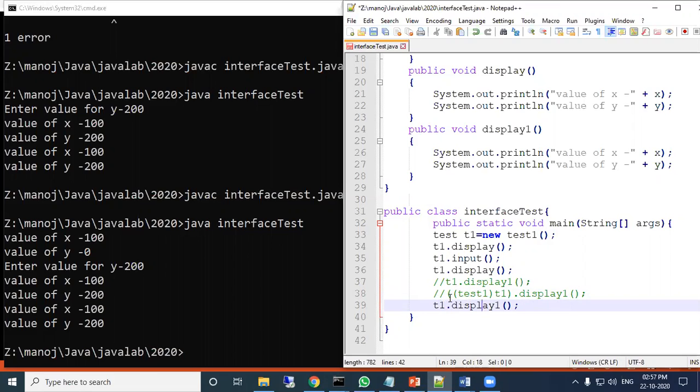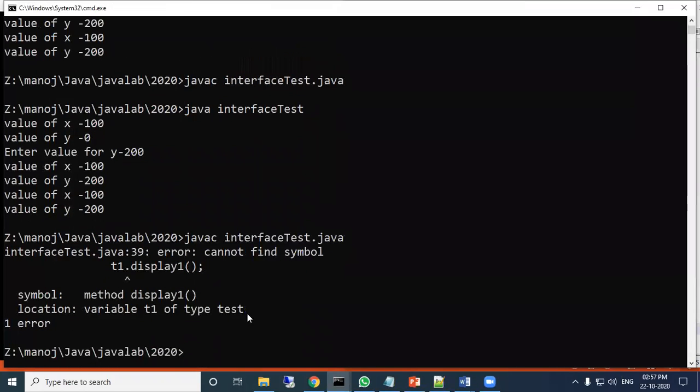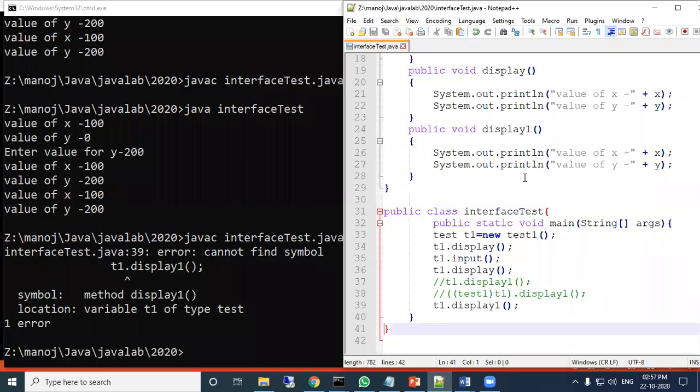if you call only T1 display one, it will show a compilation error because T1 is not finding display one. Because display one is a child function, you have to typecast using conversion. So here T1 is converted to test1, then display one is called. So the parent is converted to refer to the child class, then display one will be called.